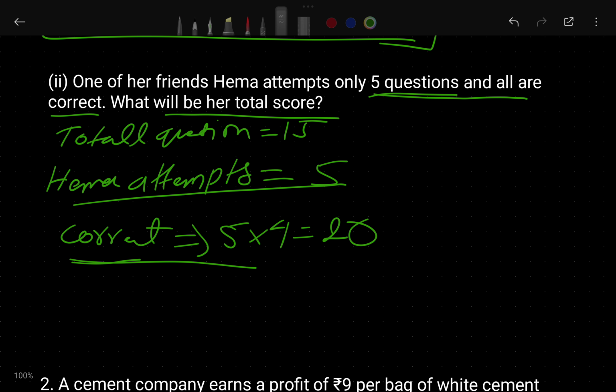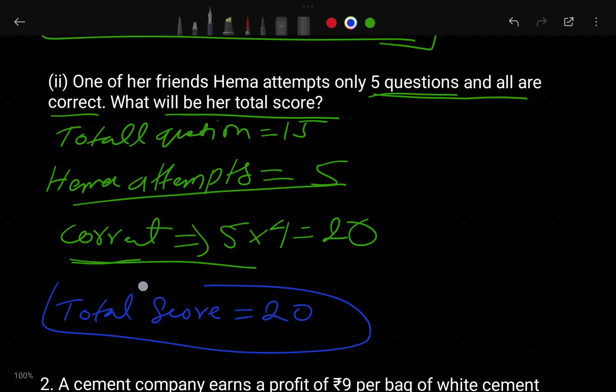Okay, so we will write her total score. The total score is 20. Why is it 20? Because Hema attended only 5 questions. Hema attended 5 questions. The total number of questions is 15.